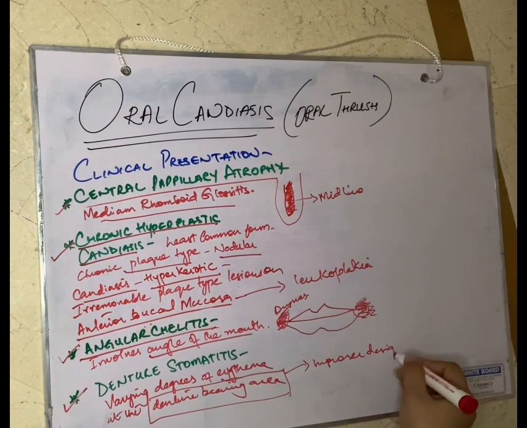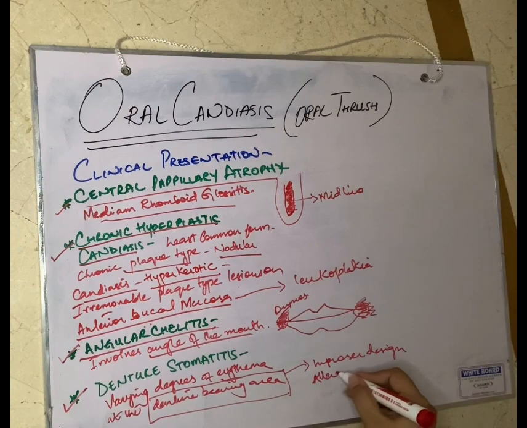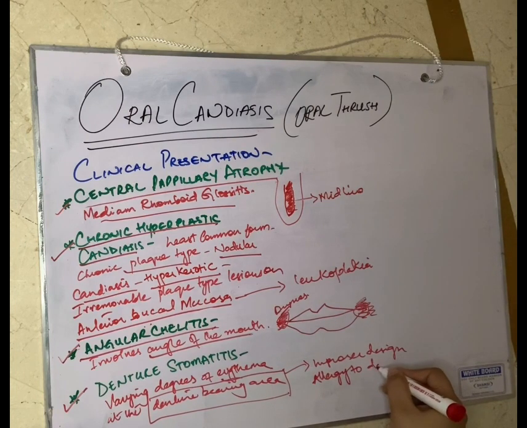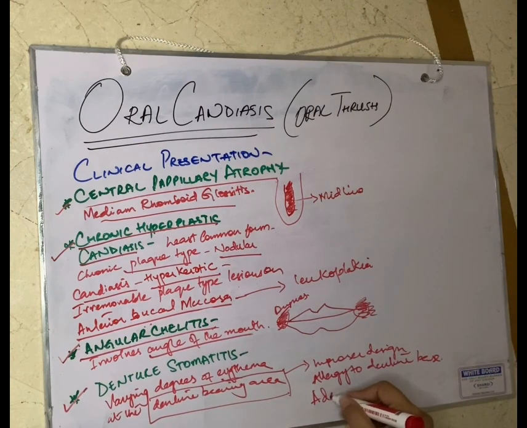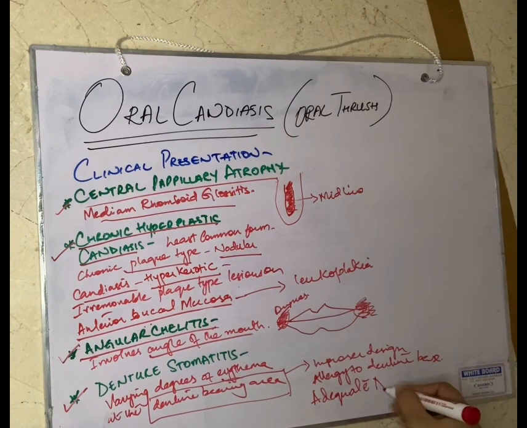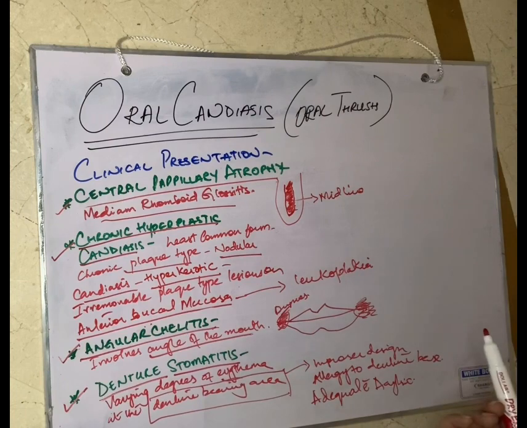Or it may be due to allergy to the denture base, right? Or due to inadequate curing of the acrylic, right? So this may all lead to denture stomatitis.